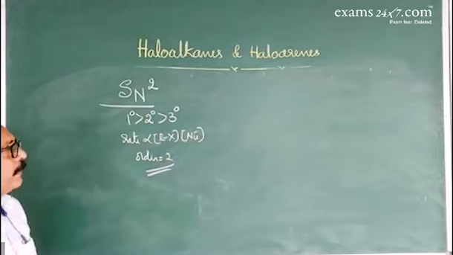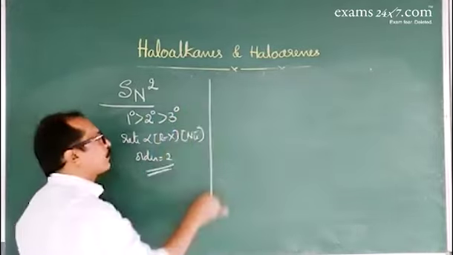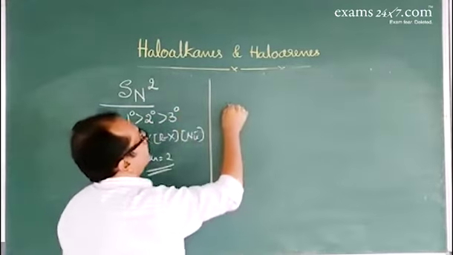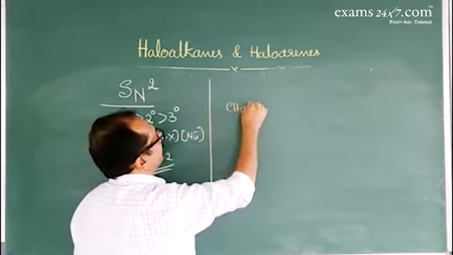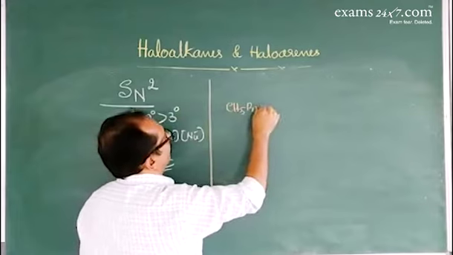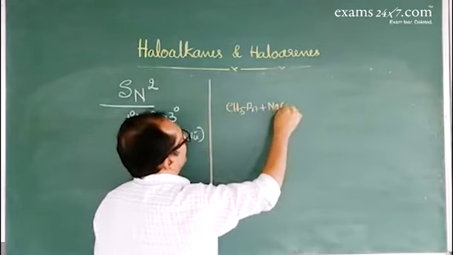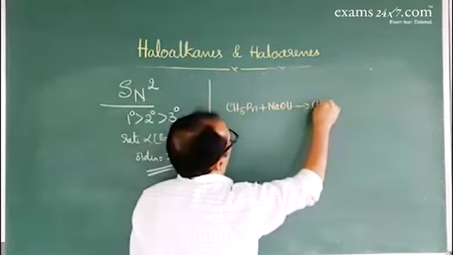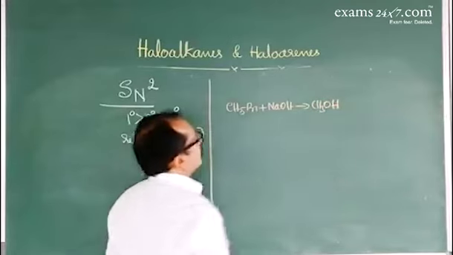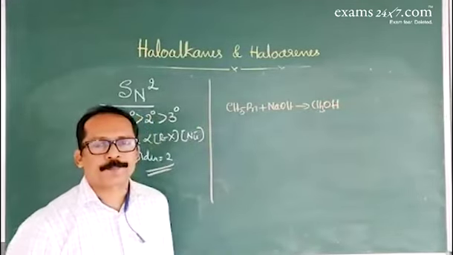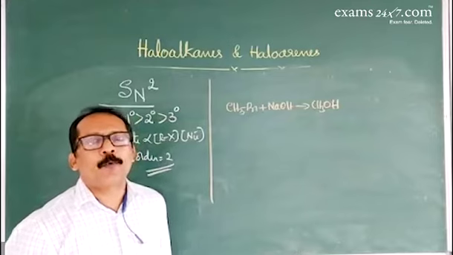About the mechanism. When you consider methyl bromide, CH3Br, reacts with sodium hydroxide, NaOH, that gives methanol, CH3OH, and sodium bromide. It involves only one step.